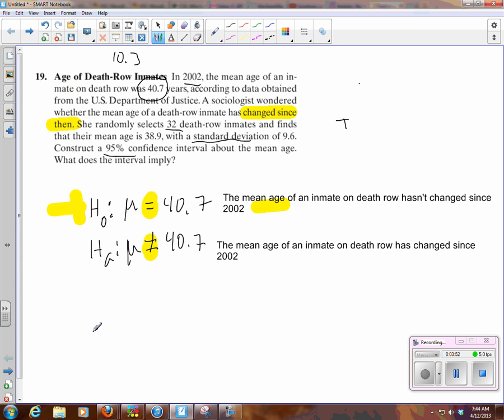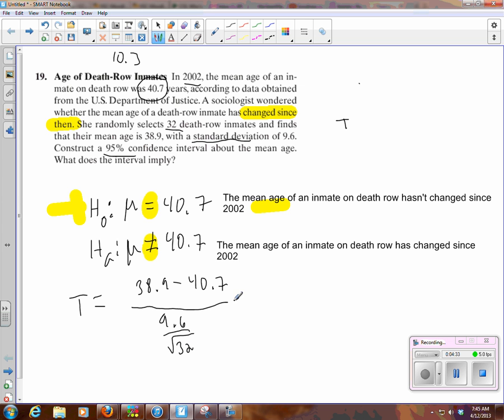Okay. So now, if we're going to do this from the classical approach, we need to figure out the z-score, or the t-score. So I'll get the test statistic here. So let's see. We've got an average age of 38.9. We're going to subtract the old average of 40.7. And then we're going to get the standard deviation for this sampling distribution. And this is the part where people tend to get it wrong. They forget that they have to divide by the sample size, or the square root of the sample size in this case. So let's see what we have, 32.